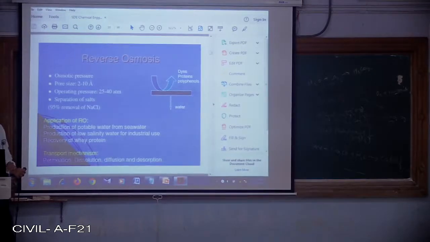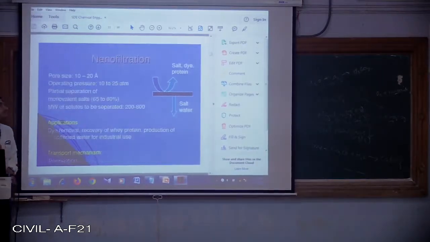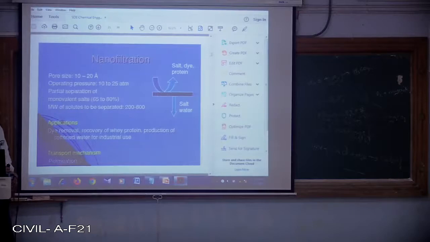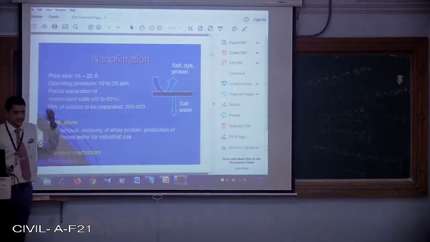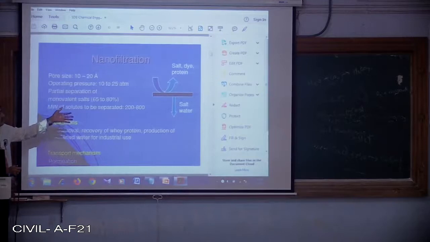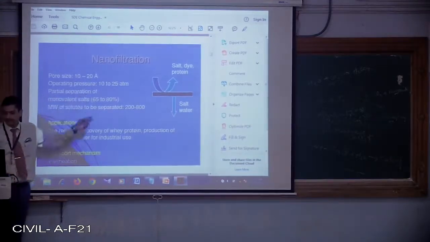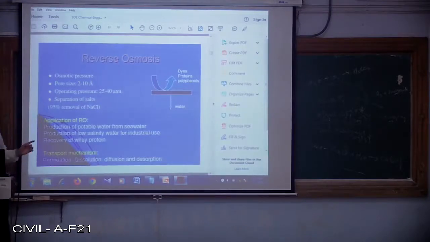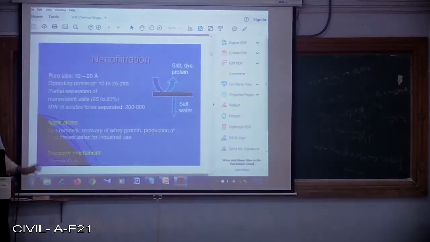Because of this, scientists have come up with nanofiltration, wherein the opening size in this particular membrane is increased, so that we may not have to operate this treatment unit at 40 atmospheric pressure. We can operate it at 10 to 25 atmospheric pressure instead of 25 to 40 atmospheric pressure.